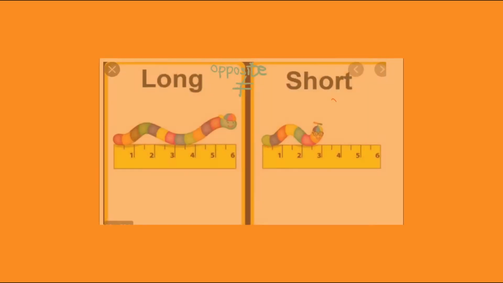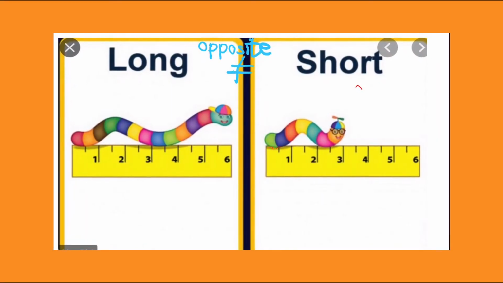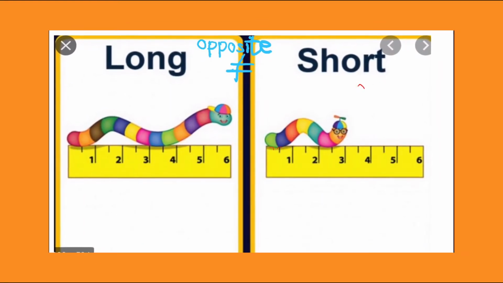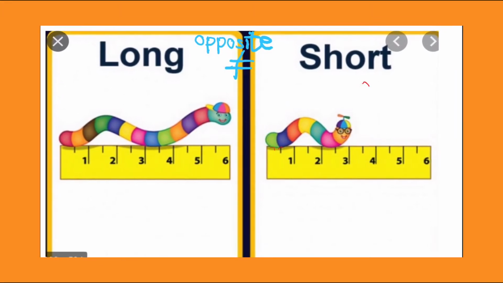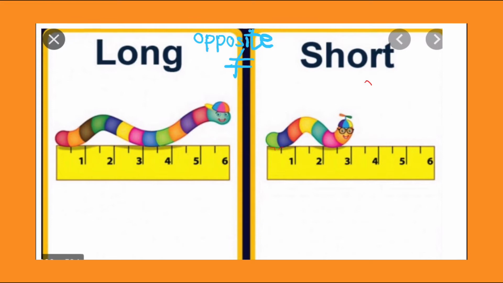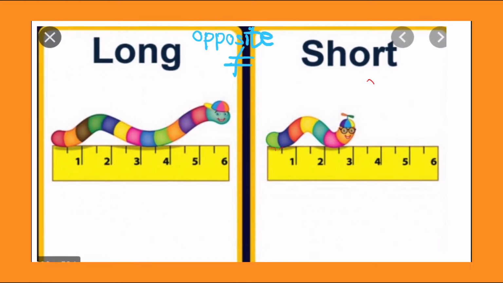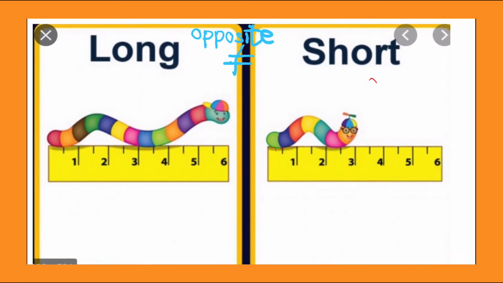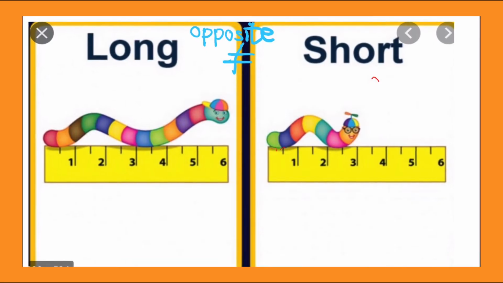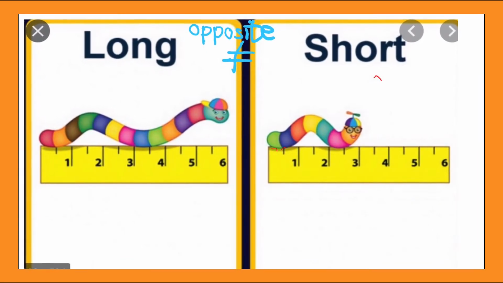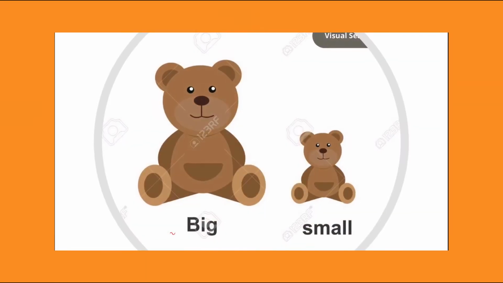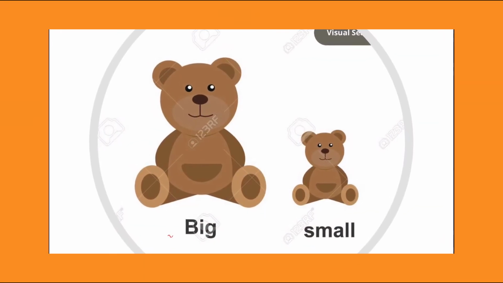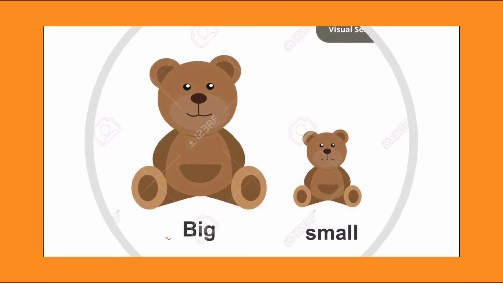Opposites. The opposite of long is short. The first one is long. This is a long snake, and here we have the second picture, which is short. Long, short. The opposite of long is short. The opposite of big is small. Big, and the opposite is small.